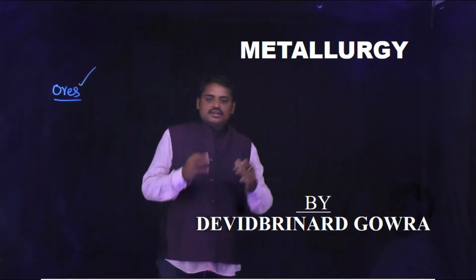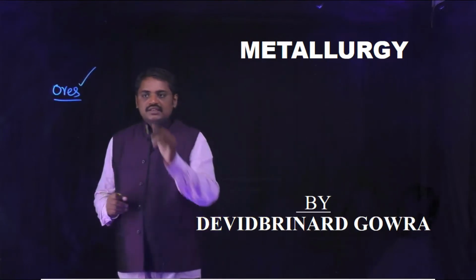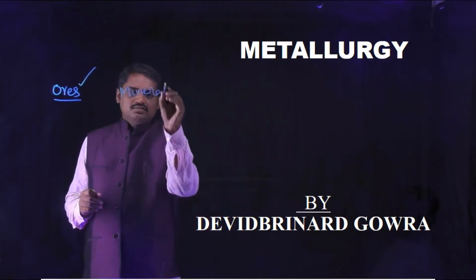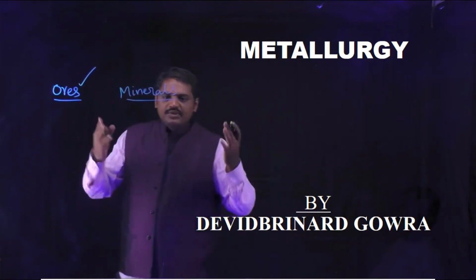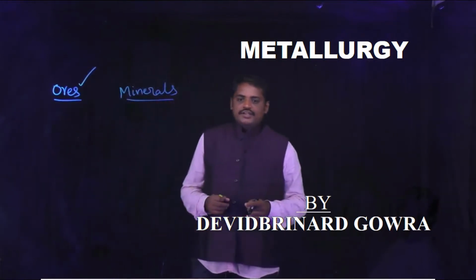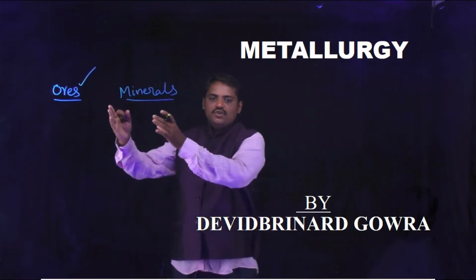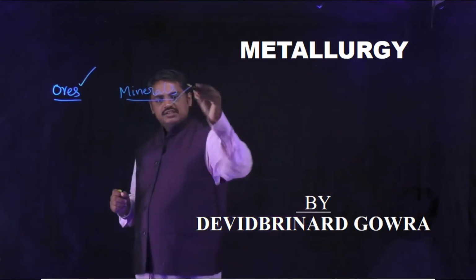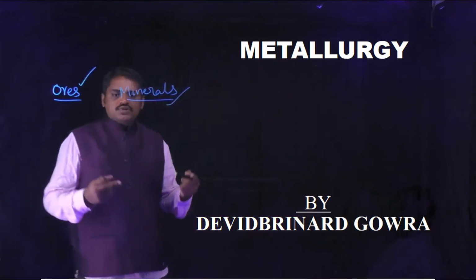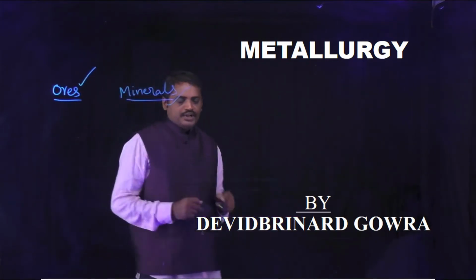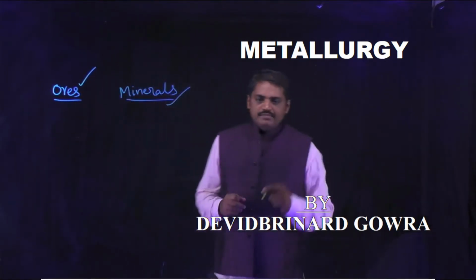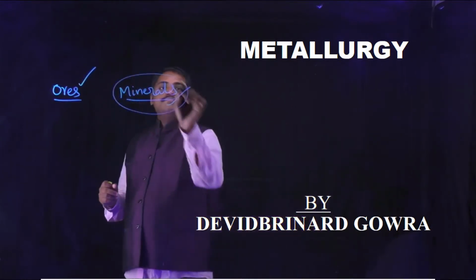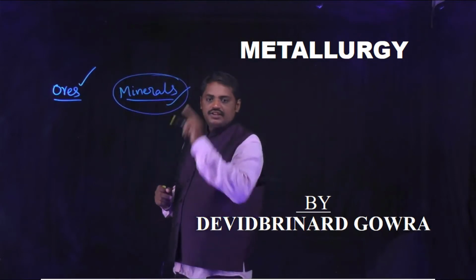Similarly, another term is minerals. What is the meaning of minerals? Next, what is the difference between ores and minerals? Minerals means these compounds also contain some impurities, but only a few amounts of impurities are present in them.